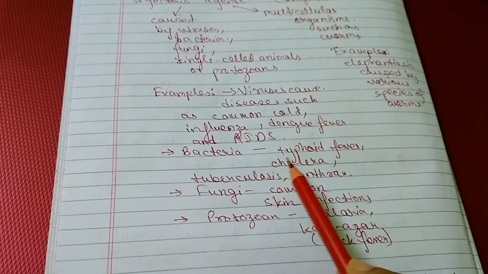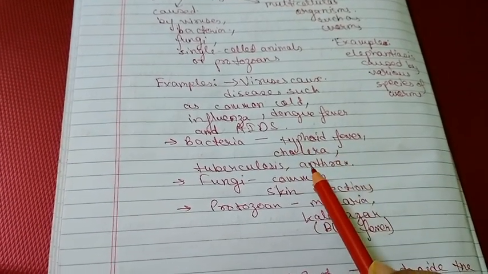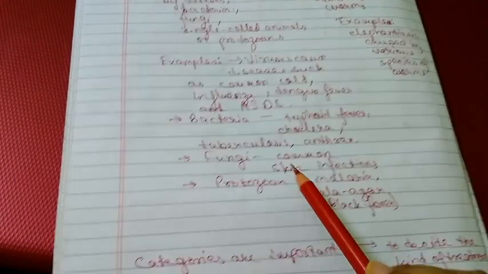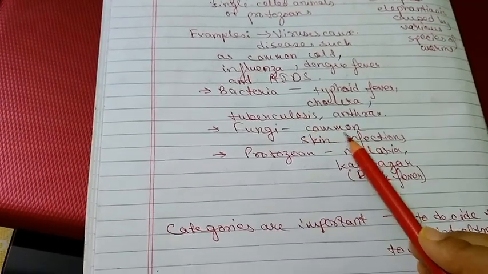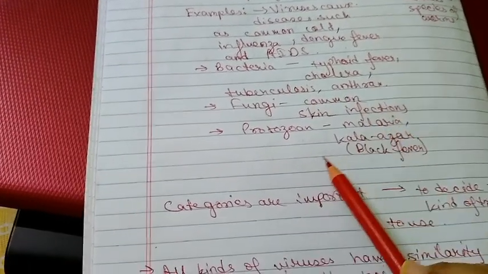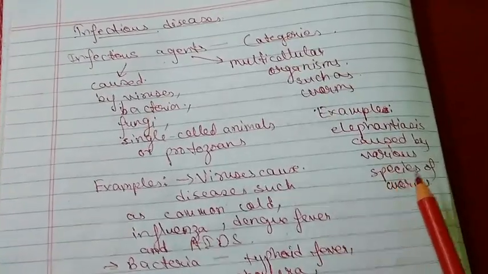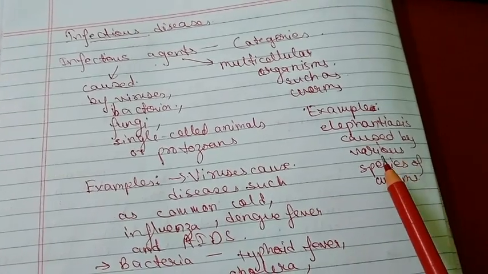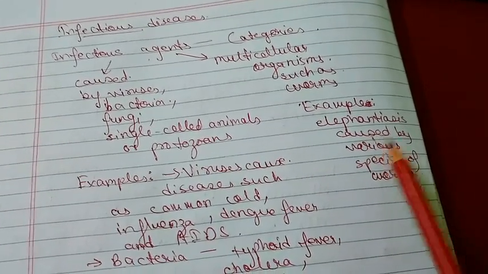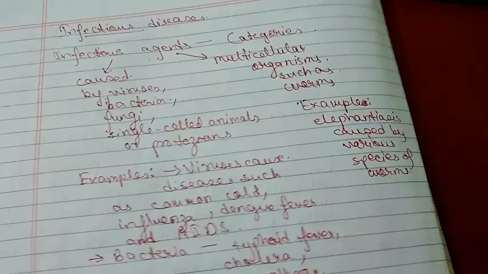Bacteria cause diseases such as typhoid fever, cholera, tuberculosis and anthrax. Fungi cause most of the common skin infections, and protozoans cause malaria and kala azar or black fever. Examples of diseases caused by multicellular organisms are elephantiasis, caused by various species of worms.